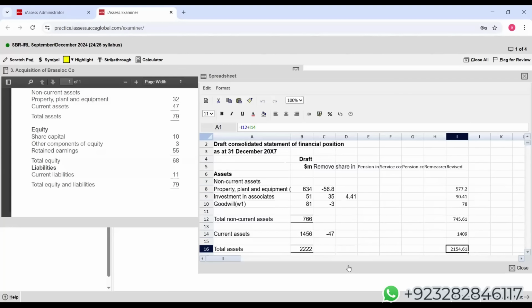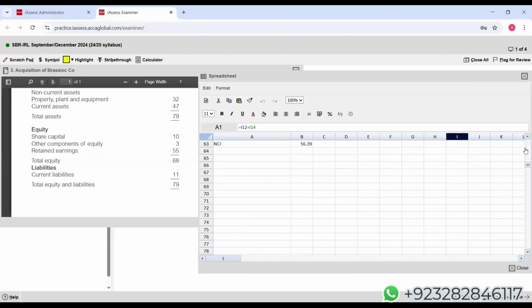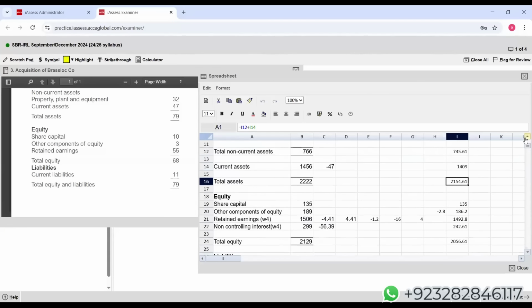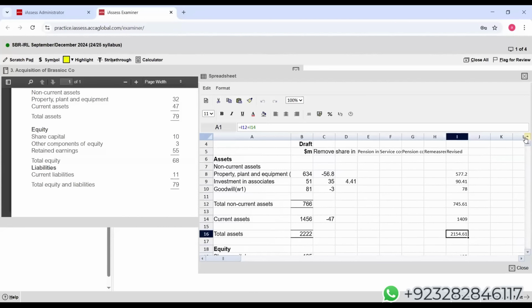But whoever is going to watch this lecture will be able to see all the values. I strongly believe everyone knows what the presentation looks like, plus the working. But don't worry, out of 5, this is the first question. We'll be doing 4 more questions on this CBE platform so that you get a 100% idea.